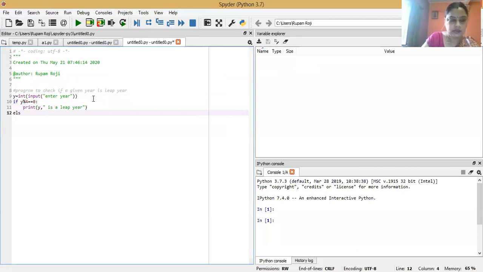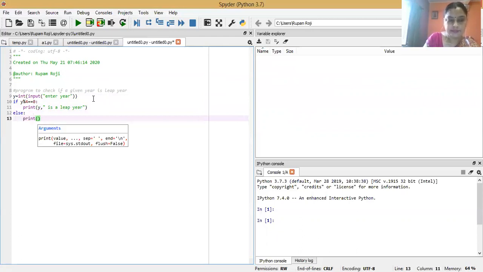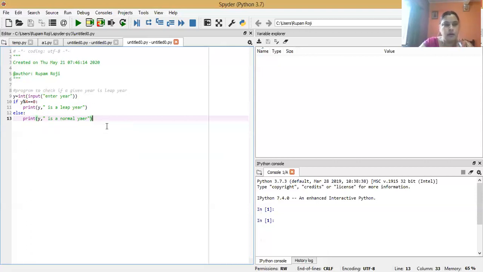And else, print y is a normal year. Now we will save the program and execute the program.